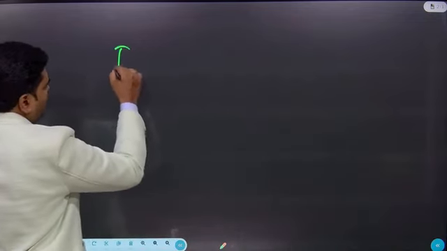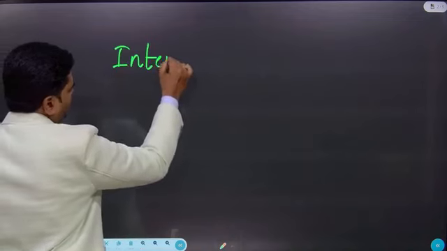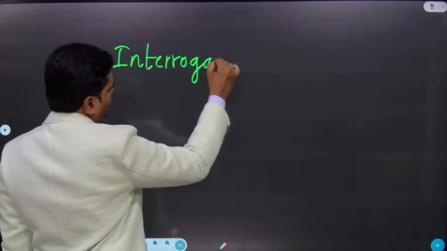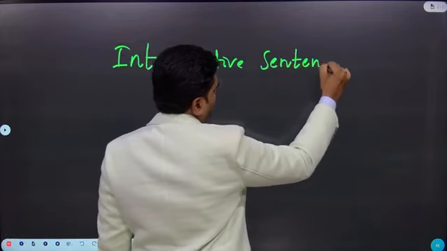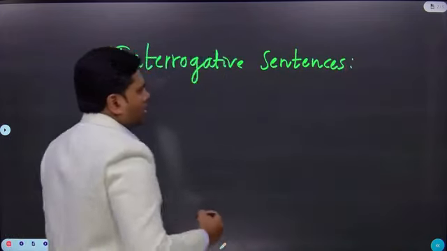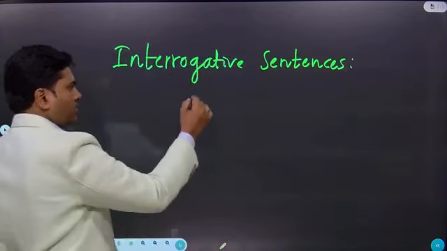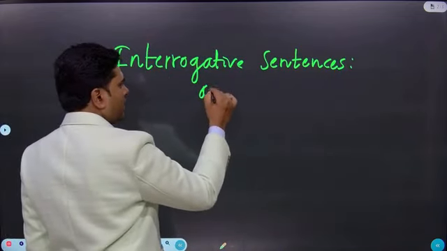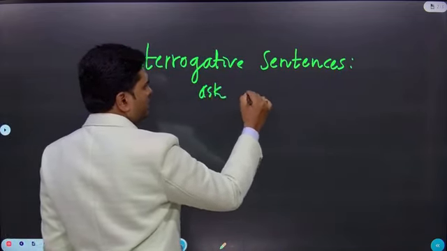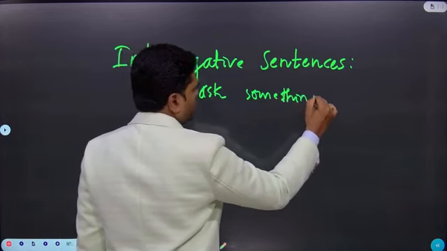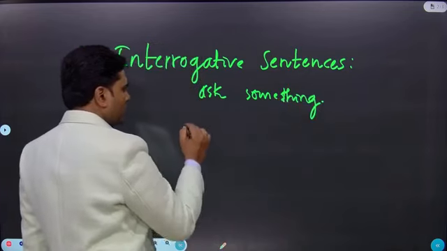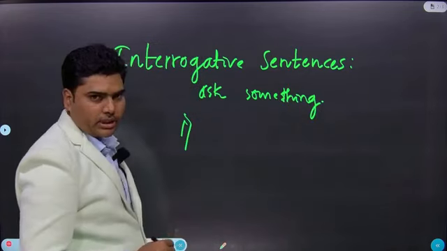So let us see some examples. There are again types of interrogative sentences. These are the sentences going to ask something. Yes or no? Ask something to you. So in that we have a few types again.